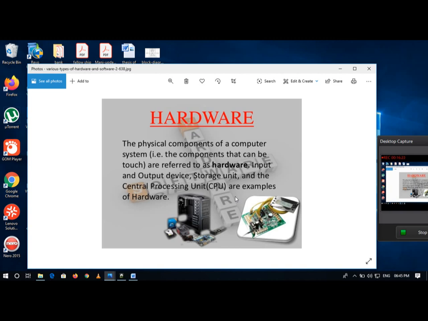A complete computer system consists of four parts: hardware, software, user, data. Hardware is again divided into four categories: input output devices, processor, memory, storage. Input devices are again divided into standard input devices and alternative input devices. What is the difference between standard input devices and alternative input devices?